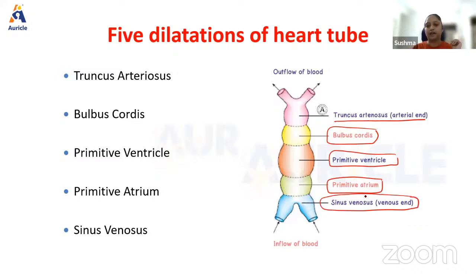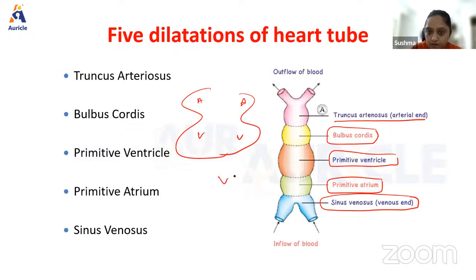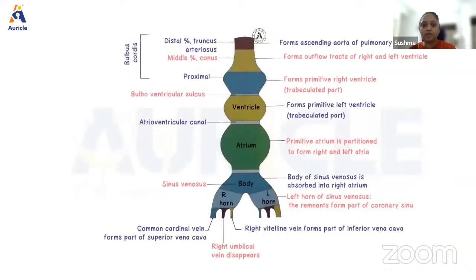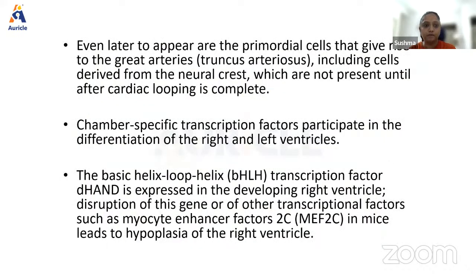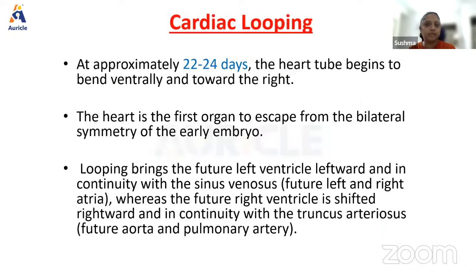Look at this diagram, guys. If you look at the human heart, this is how it is, right? Atria is above, ventricles are below. But look at the embryology. In this picture, ventricles are above, atrium is below. Why is it like this? Now, how will atria go above and ventricles come below? It happens by a process called cardiac looping.